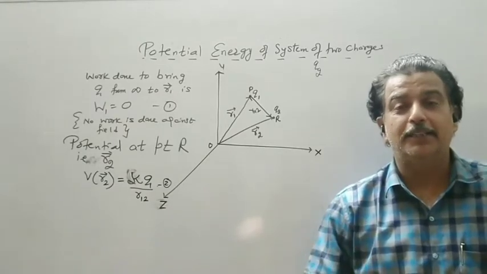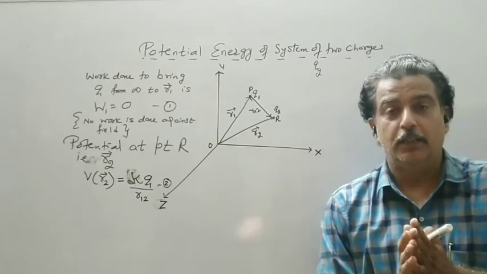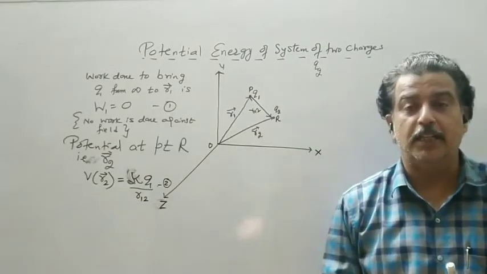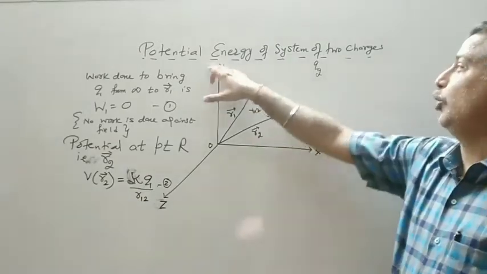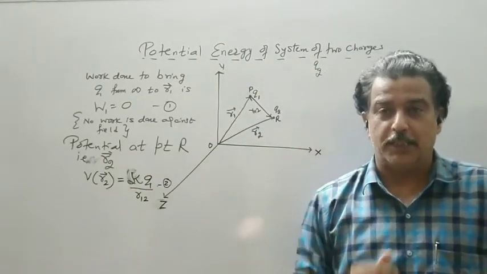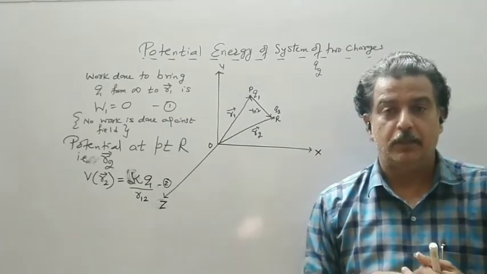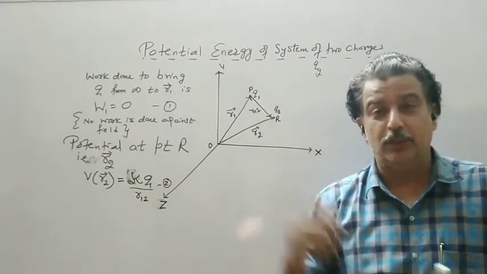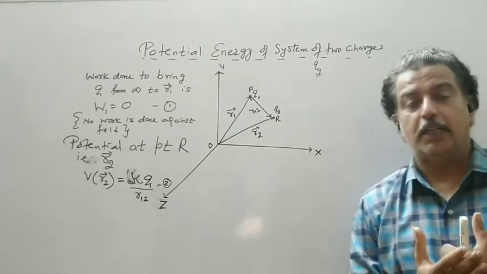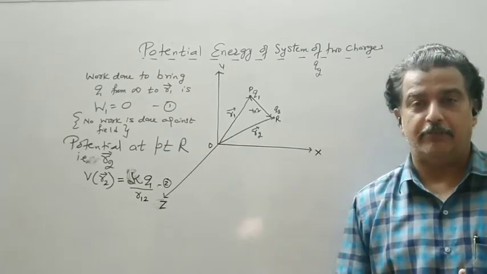So now your energy has been spent. This energy or this work done to make up this configuration is stored in the form of potential energy, and it will be called the potential energy of the system. तो Q1 बोलो या Q2, दो में से एक को पकड़ के रखना पड़ेगा. Otherwise, there will be a fight between them, and one will be thrown out. So that is work done by the field. Here, potential or potential energy comes into the picture when the work is done against the field.